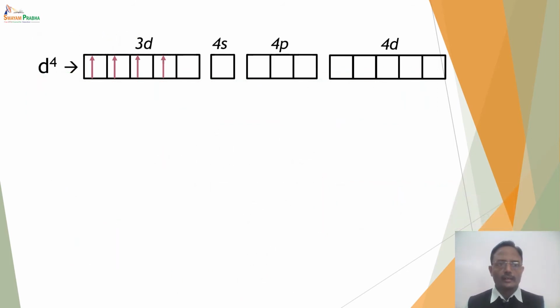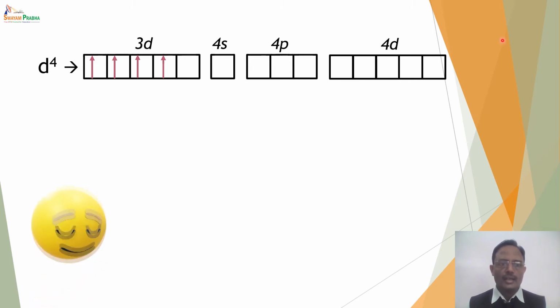Now consider d4 configuration. In the case of d4, things are not that simple because there are no 2 d orbitals available. There is only one d orbital available. Now if we want to form a complex with coordination number 6, it should be either d2sp3 or sp3d2. In this case, the governing factor is the ligand.